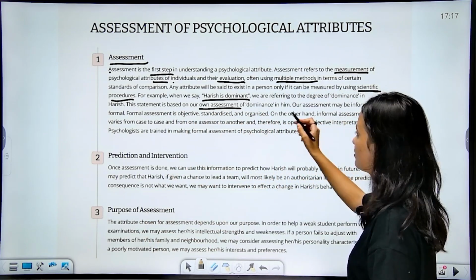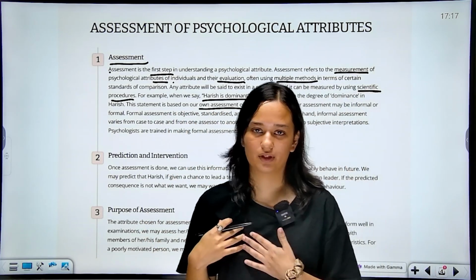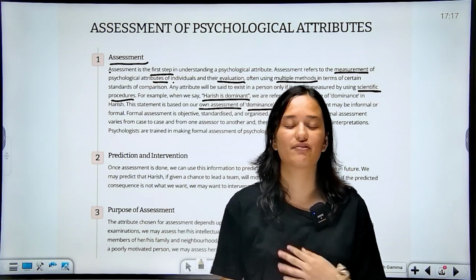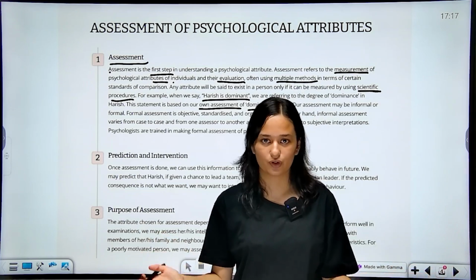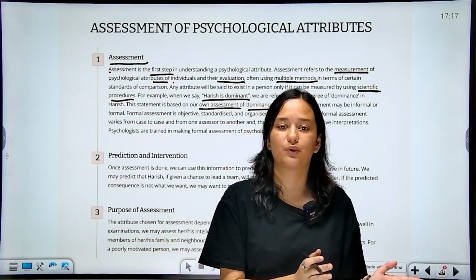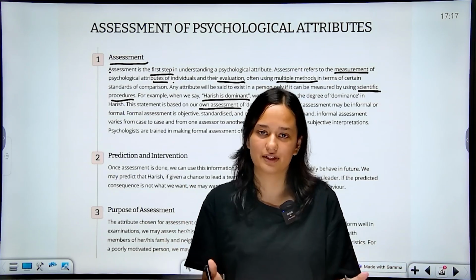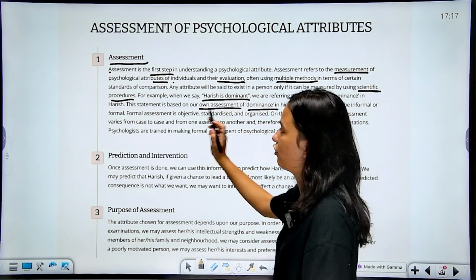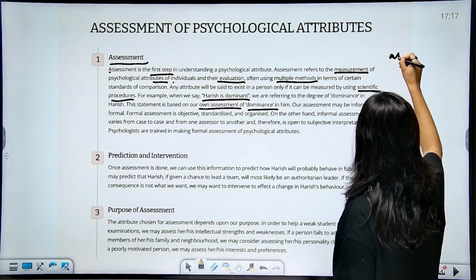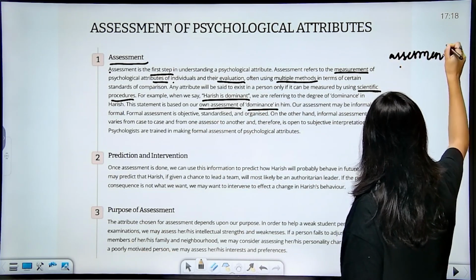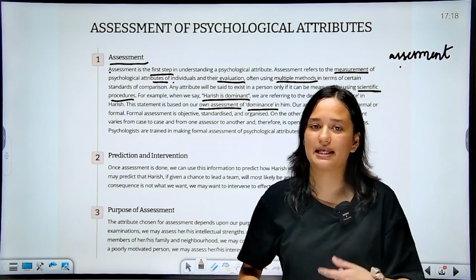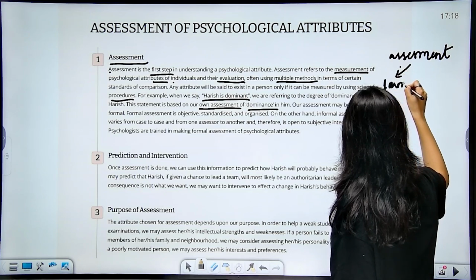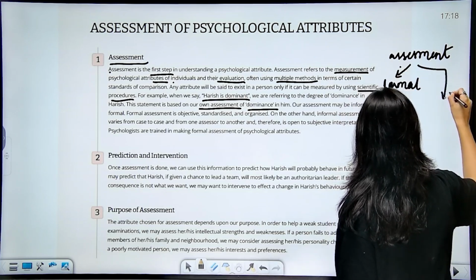Our assessment, okay, so dominance of him, maybe I have observed Harish dominating his younger brother. That's why I've come to the conclusion that Harish is dominant. So we need a reason so that we can infer a certain kind of attribute to a certain individual. Our assessment may be informal or formal. So the assessment can be of two kinds. Just like how tests are of two kinds, we have formal and we have informal assessment.